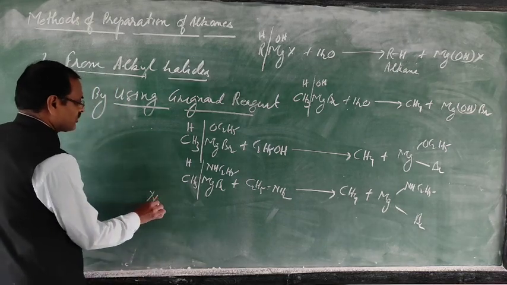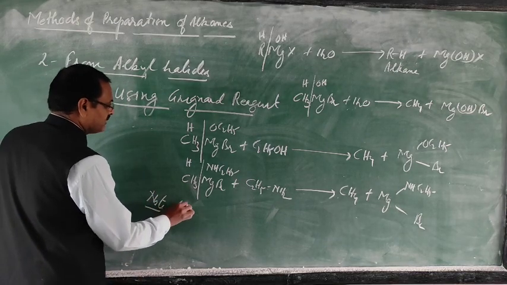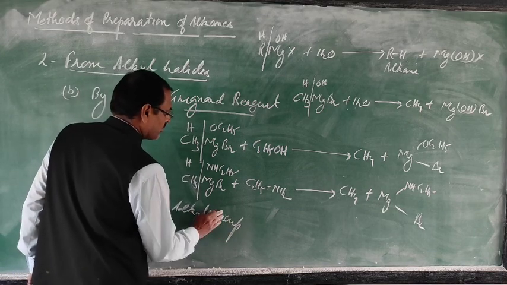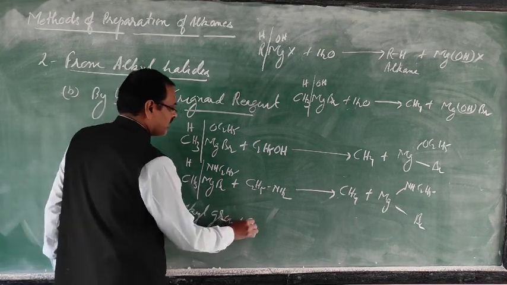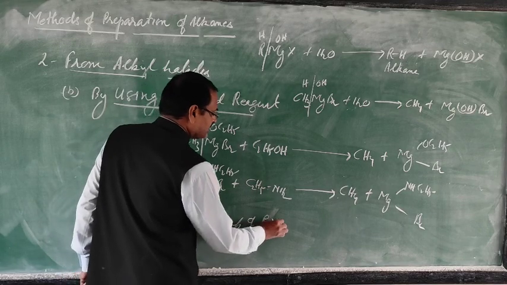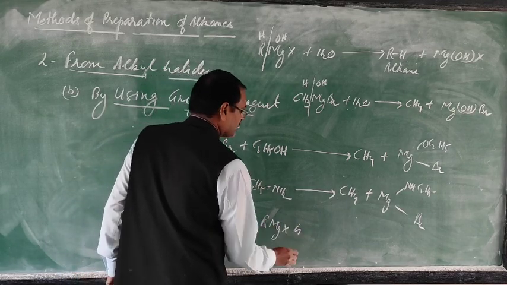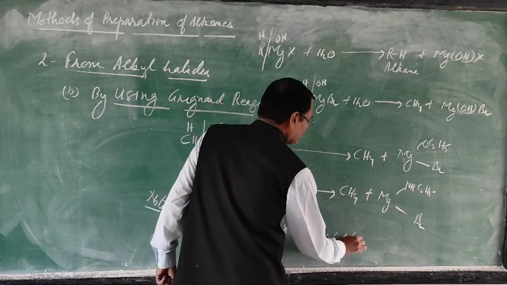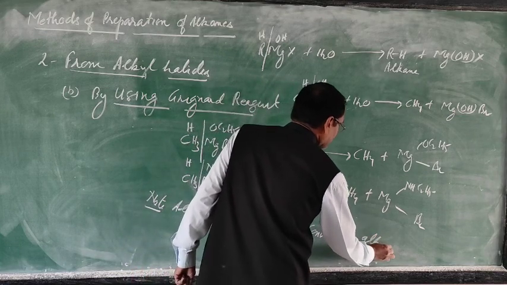Note that the alkyl group of RMgX is converted to alkane.